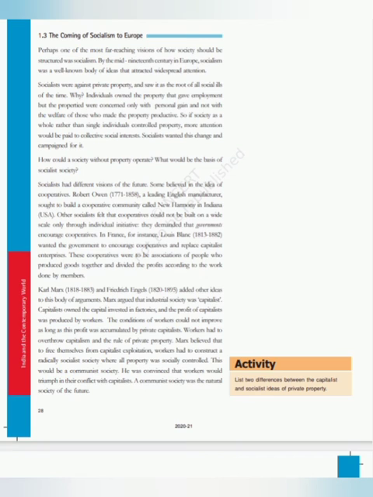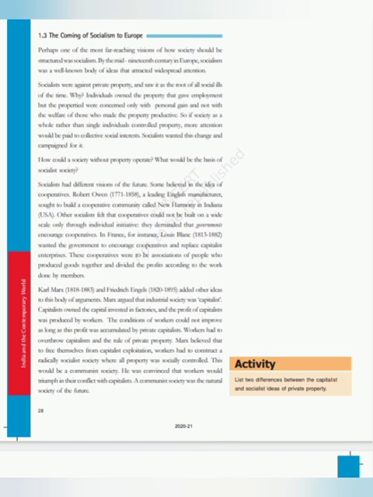Karl Marx argued that industrial society was capitalist. Capitalists owned the capital invested in the factories, and the profit of the capitalists was produced by workers. The condition of the workers could not improve as long as this profit was accumulated by private capitalists.